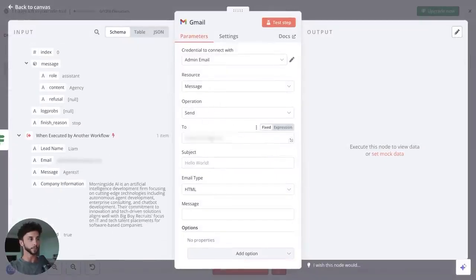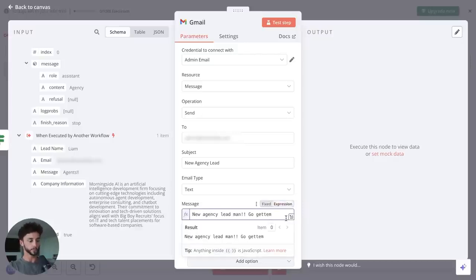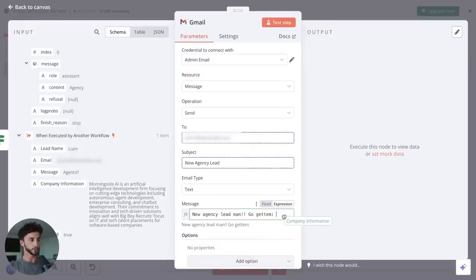The same setup, and we're going to send this to, I'm just going to use an example here, it's the same email. You wouldn't pull this in necessarily. I'm just using this as something that I can show you, because I can show you this inbox. We can say new agency lead. Let's do a text. We say, new agency lead, man, go get them. Turn into an expression. And then we could just throw this company data in there.